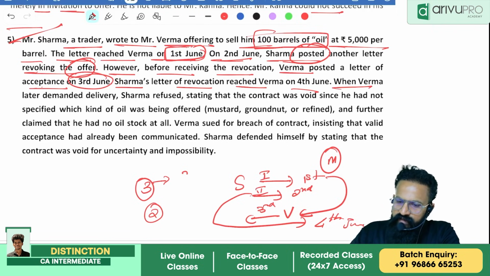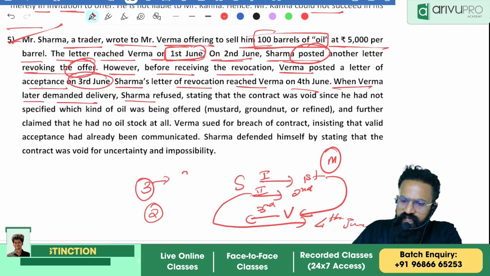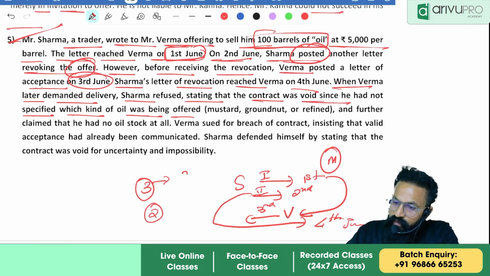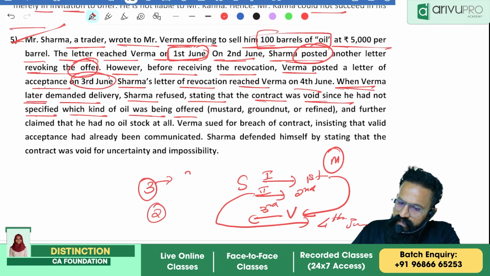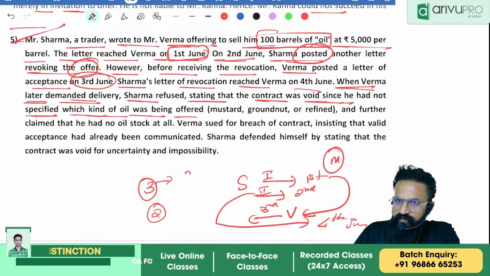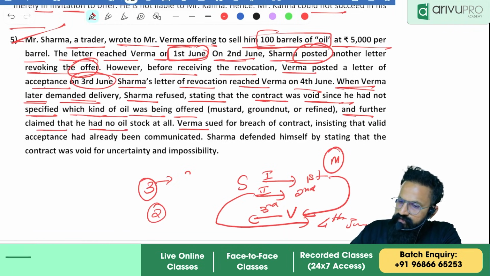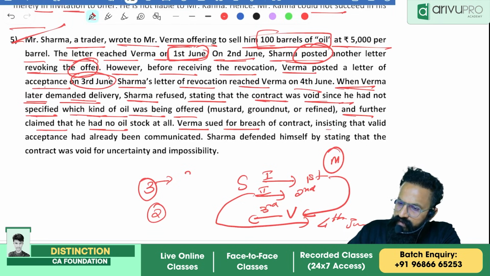Okay. When Verma later demanded delivery, Sharma refused, stating that the contract was void since he had not specified which kind of oil was being offered. See what is happening? Sharma refused, and further claimed that he had no oil stock at all. Verma sued for breach of contract, insisting that valid acceptance had already been communicated.